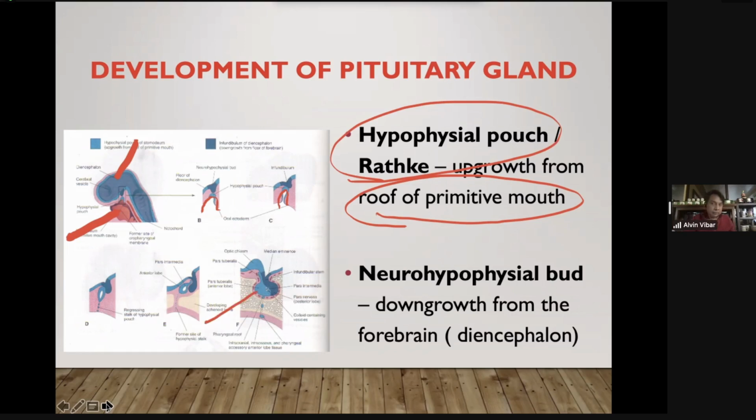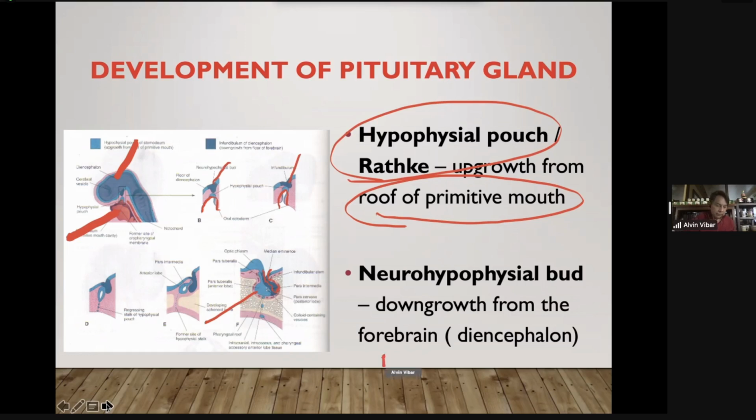Okay, from the neural ectoderm, a downgrowth from the developing diencephalon. This will form the posterior pituitary gland.